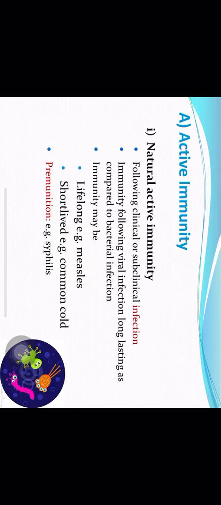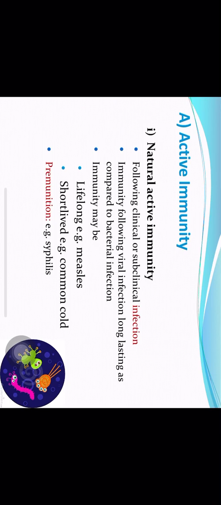Now all these four immunities that we saw in this figure, we'll just have a look at one or two points pertaining to each of them. Natural active immunity is acquired because of any infection. It can be clinical, it can be subclinical. The infection can lead to immunity which is short term or long term. Like in common cold, a person acquires short term immunity, because every few months a person can again acquire common cold.